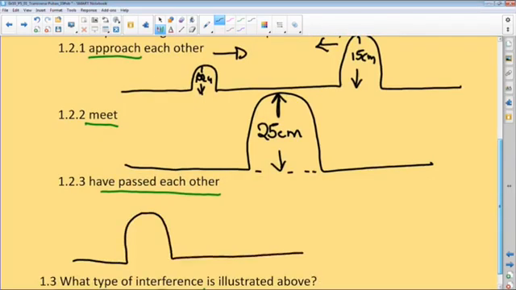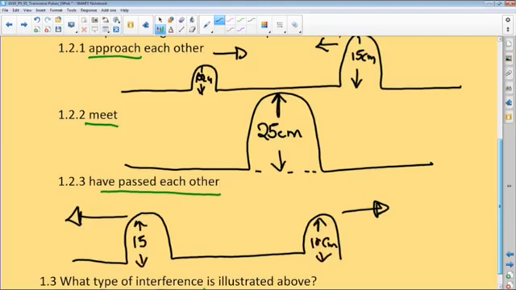That's our 15, that's our 10. So the 10 is continuing, moving to the right. The 15 will continue moving to the left. Even if we don't show that, we show that they have passed each other. So that's 10 centimeters, that's 15 centimeters. So this is what has happened.